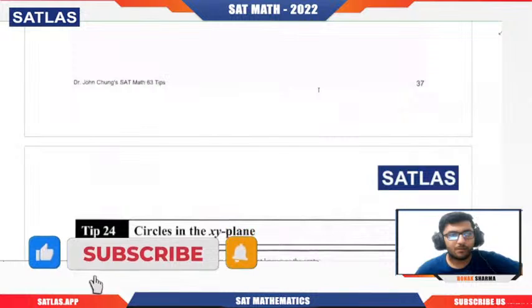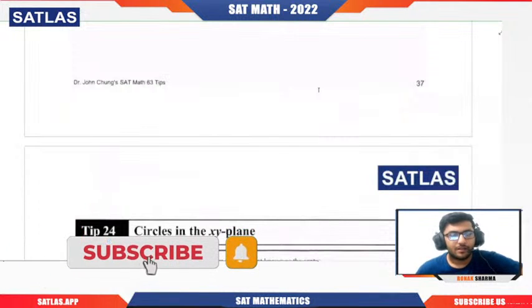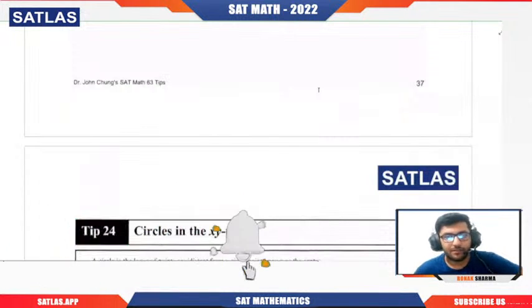So basically, if we talk about circles in the xy plane, whenever we talk about a circle with center h comma k and radius r, the equation of the circle is given as (x minus h) whole square plus (y minus k) whole square equal to r square, where h comma k is the center and r is the radius. This is the format of the equation in terms of the center and the radius.